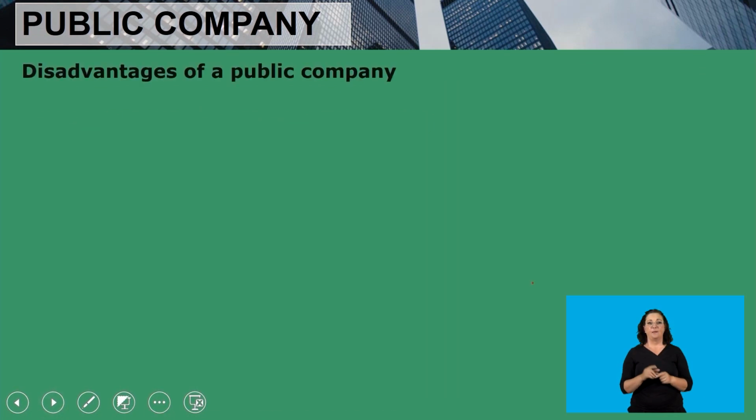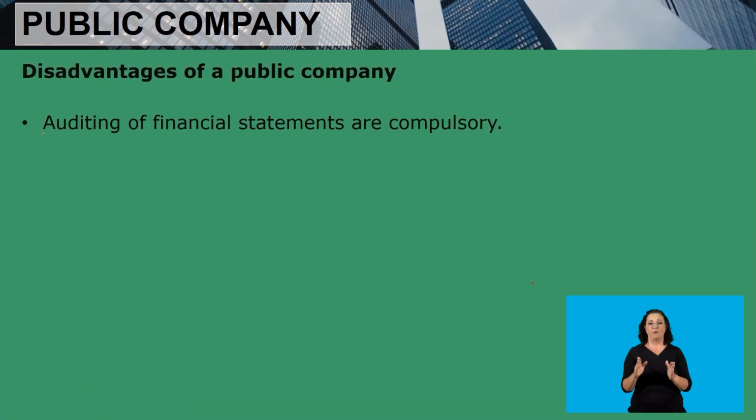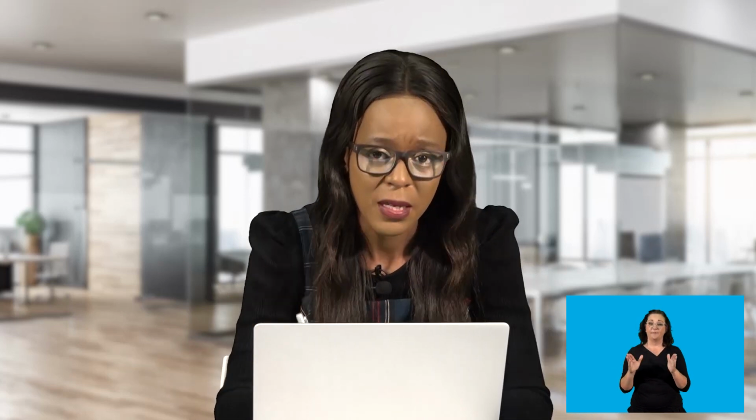Then let's look at the disadvantages of a public company. Auditing of financial statements is compulsory. So here's a disadvantage. Financial statements of a public company have to be audited, which is a disadvantage, because when you audit financial statements, you need to pay for auditors. That amount of money could have been saved and maybe invested somewhere as surplus profit, but because it's a public company, they have to be accountable to the public. Financial statements have to be audited.